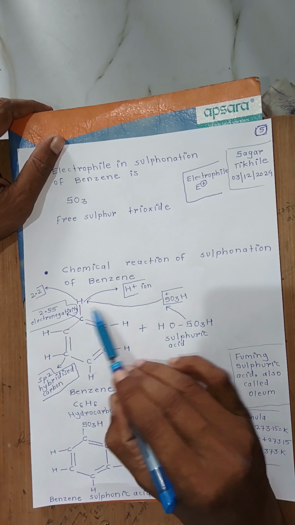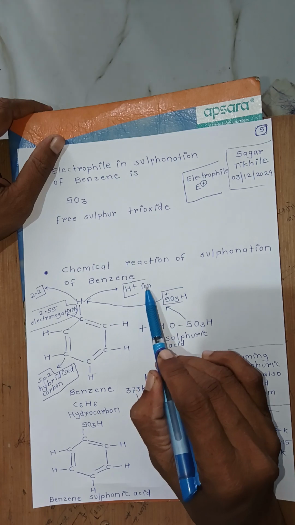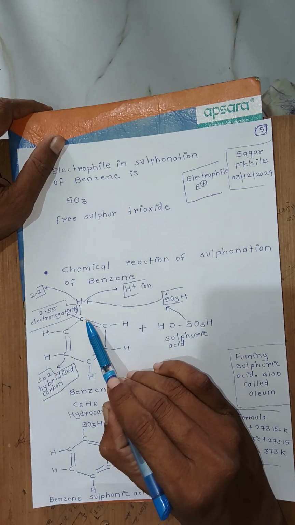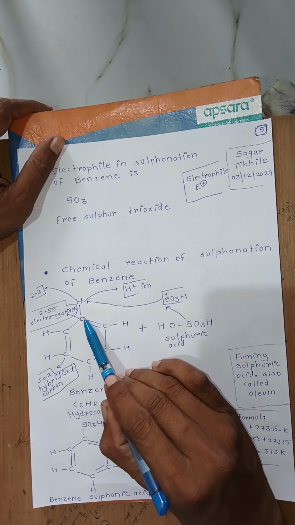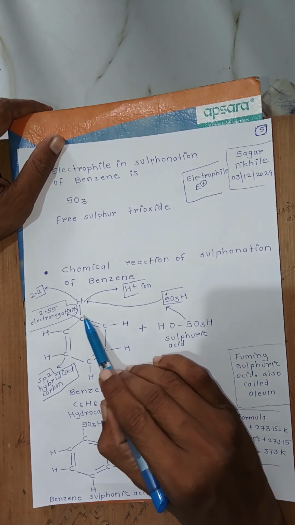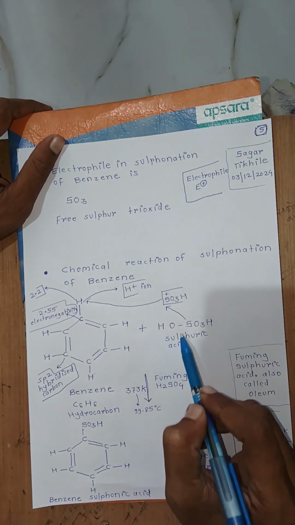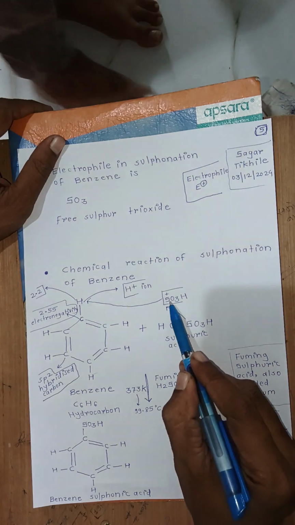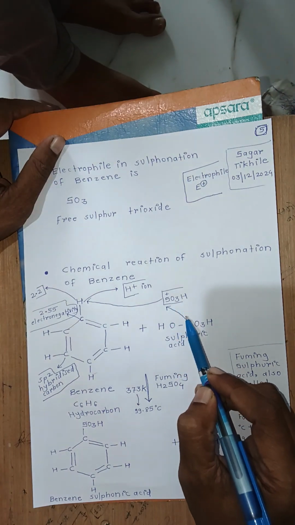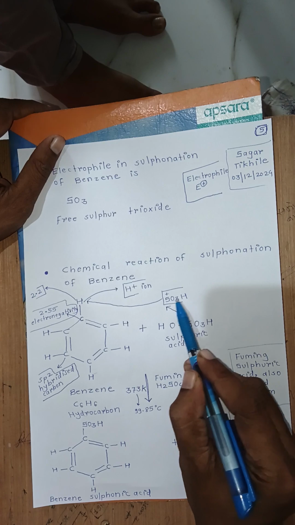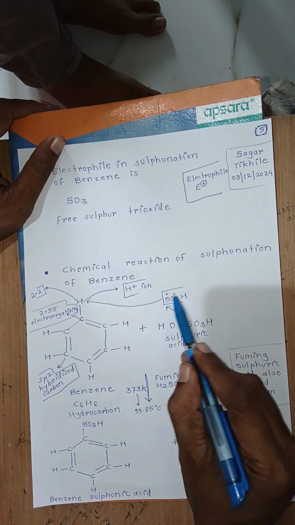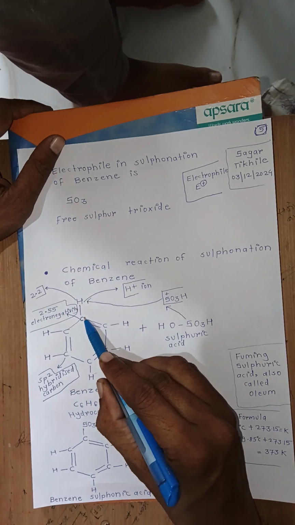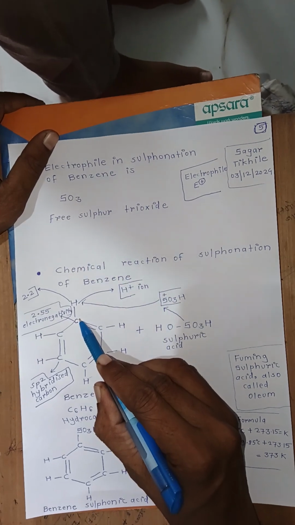Now what happens after the removal of H plus ion? Carbon carries a negative charge. Now from this sulfuric acid, the SO3H group, that is the sulfonic acid group, in which the sulfur carries a positive charge, attacks the electron rich center of this carbon.